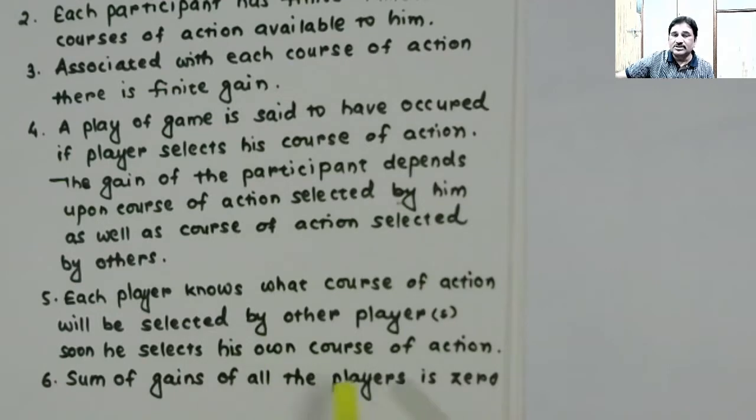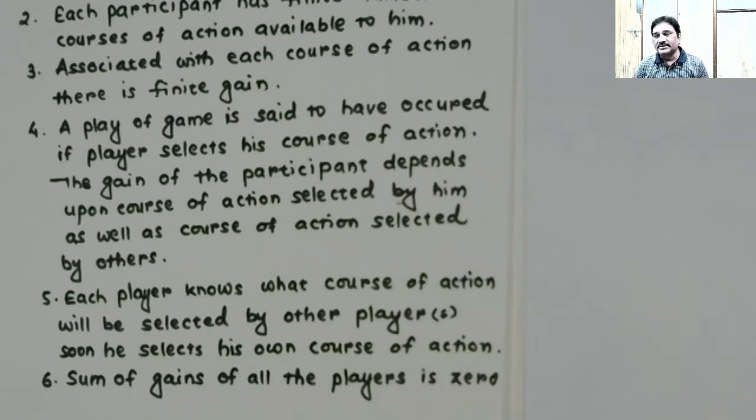Then the sum of gains of all the players is zero, right? For example, in a game of football, if some team wins by 3 goals, the other team also loses by 3 goals only. So if I make the sum of wins of all, one team has won by 3 goals and the other team has won by -3 goals.